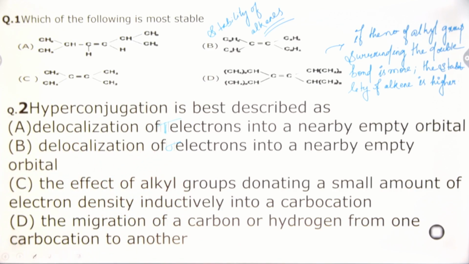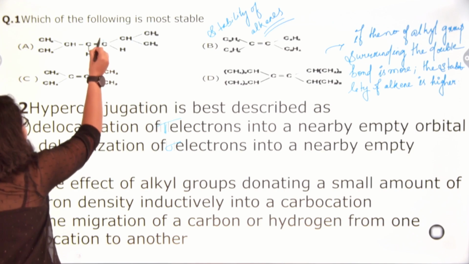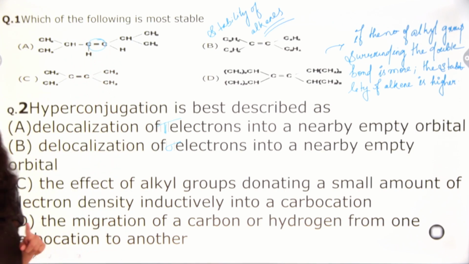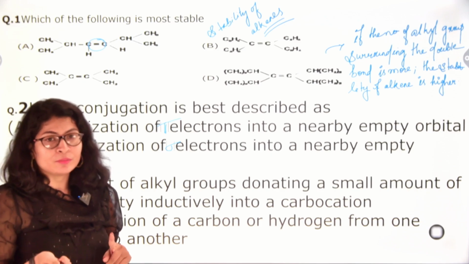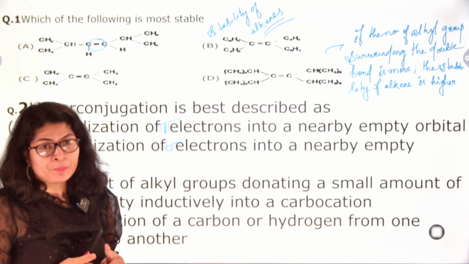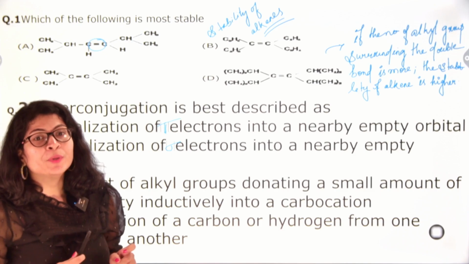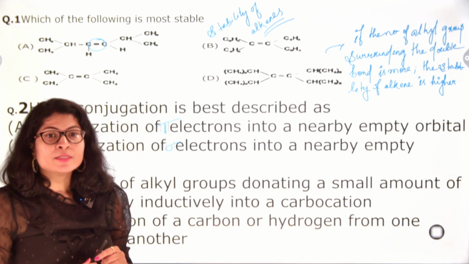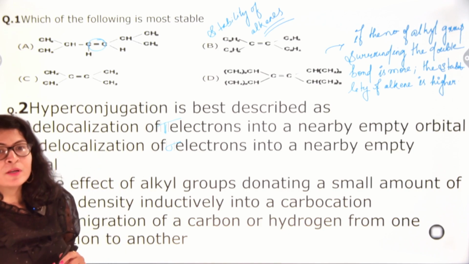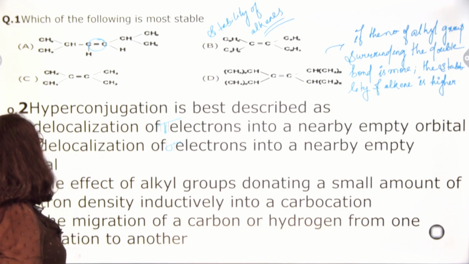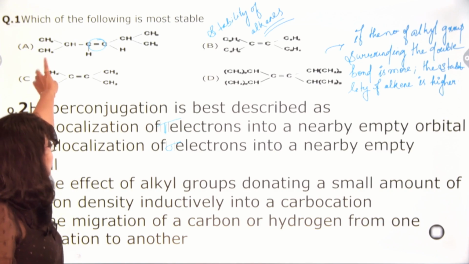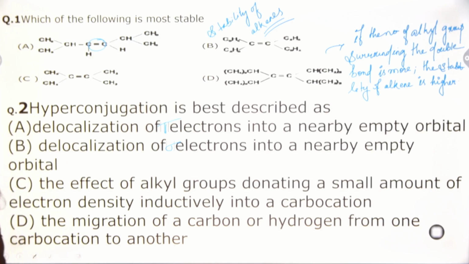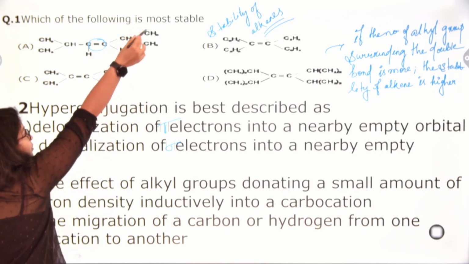In the first case, I have a double bond here, and what I need to see is the alpha carbon and alpha hydrogen, basically the alpha hydrogen only. The number of alpha hydrogens should be more. If the number of alpha hydrogens is more, then the stability is higher. If I consider the first example, I have 2 CH3 groups attached to the first carbon, then CH double bond CH, then CH, CH3, CH3.